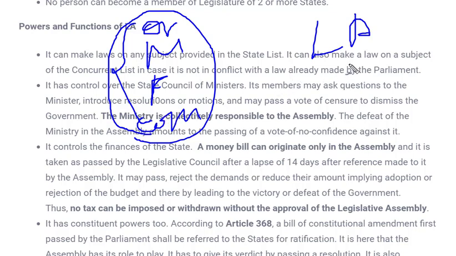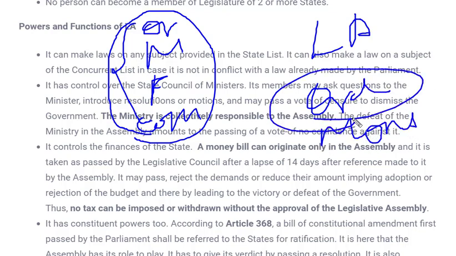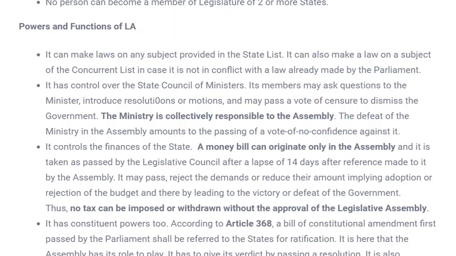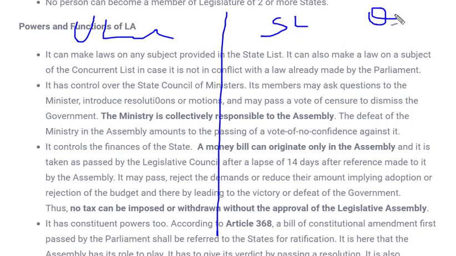So these kinds of bills could be passed and made an act in Lok Sabha. And in the case of Legislative Assembly, only 2 kinds of bill can be passed. The first is ordinary bill and the other is money bill. So let's see them one by one, how these bills are passed. We will first divide this. This is union legislature and this is state legislature. And what are we dealing with? We are dealing with ordinary bill.